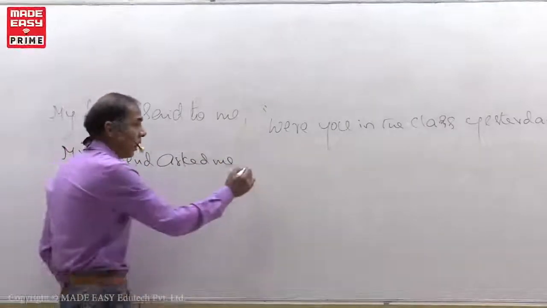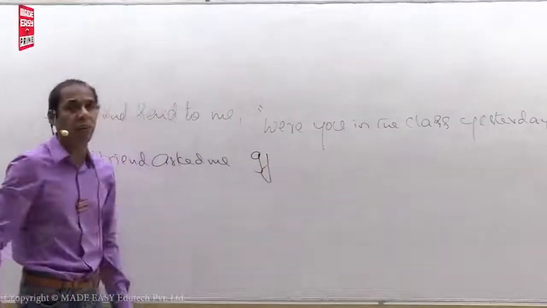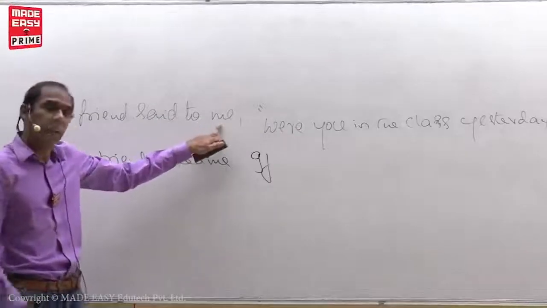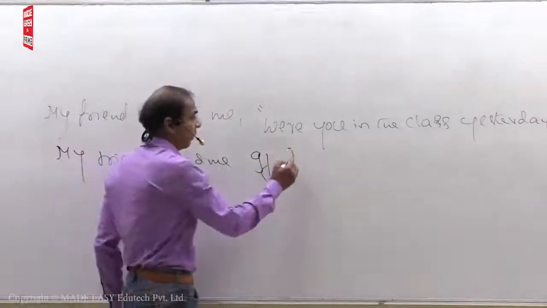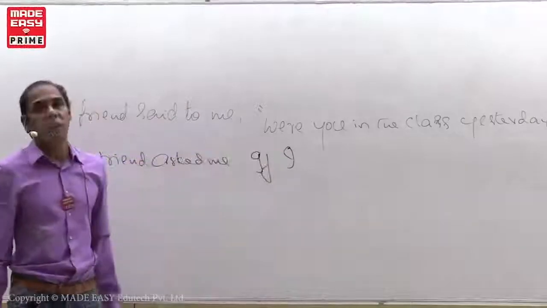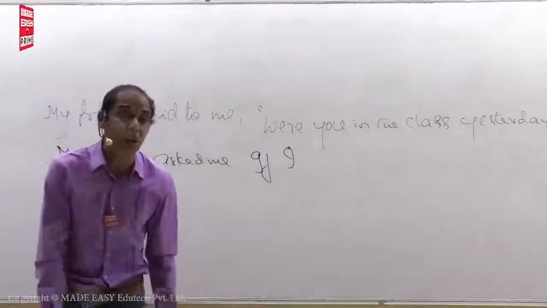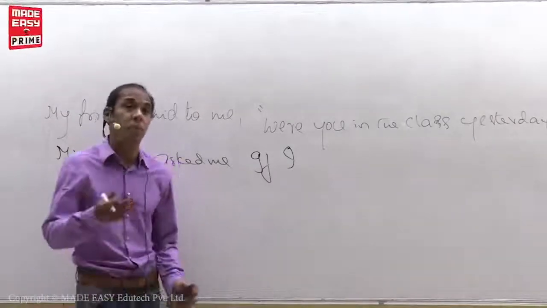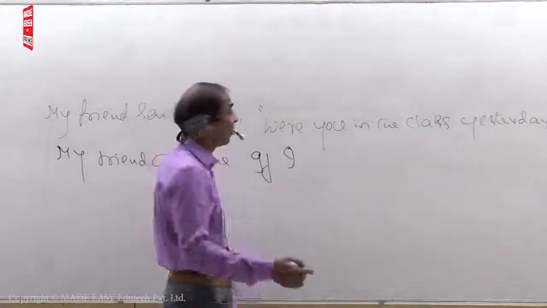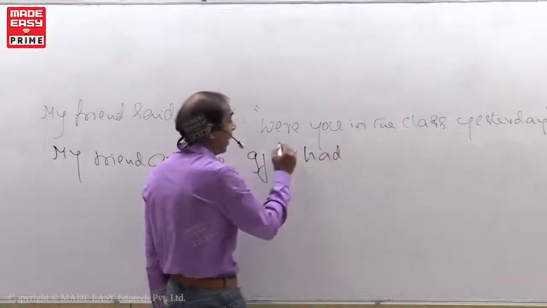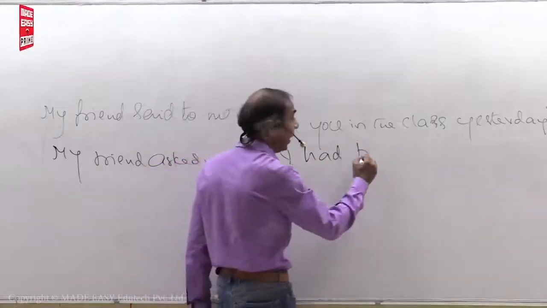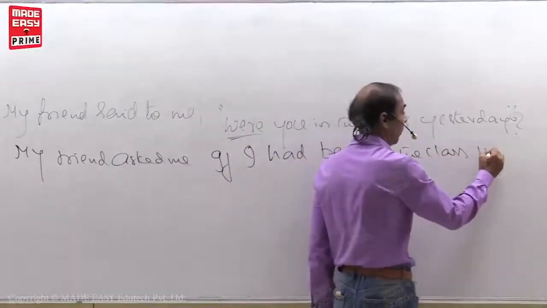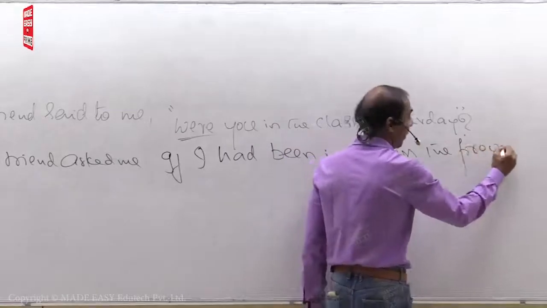My friend asked me if. Connect the two sentences with if or whether. If. Again, you changes as reporting verb object, me. Again, me changes as I. If I. Right. What is were here? Were is past tense. Past tense should be turned into past perfect. What is the form of the past perfect? Had plus V3. What is the V3 of were? Been. If I had been in the class the previous day,